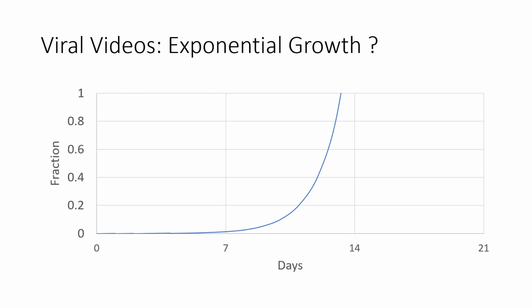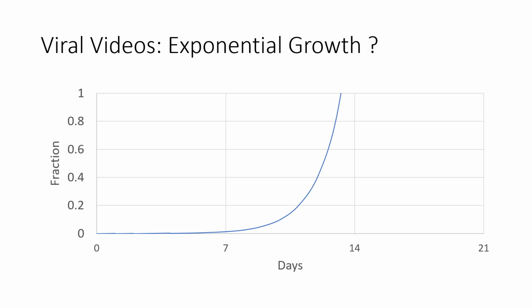In the beginning, that fraction is very small. We're assuming that at the beginning, only 1 in 10,000 people have watched the video, and we look at how it evolves from there. The first week, we don't see a lot happening. We're assuming that every day, the number of viewers doubles. So after a week, we're still at maybe 1%, still a very small fraction.